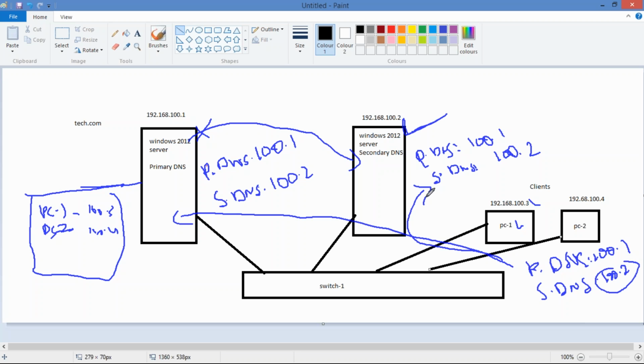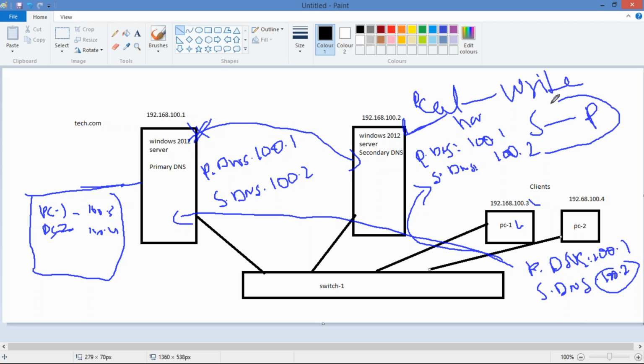So this is how the load balance will be maintained. And once the primary server goes down, the secondary is still a read-only DNS server. You have to change it from a read-only DNS server to a writable DNS server, that is from secondary to primary, and you can change this.